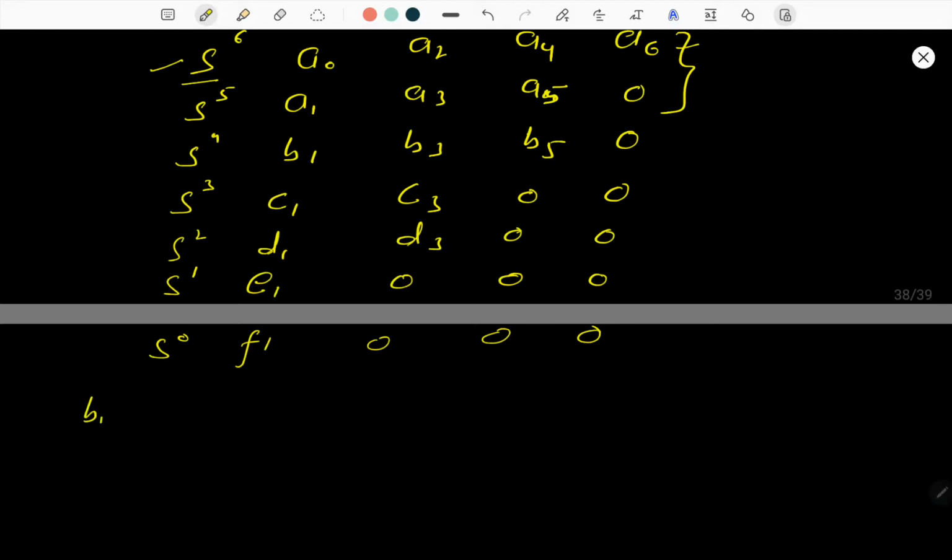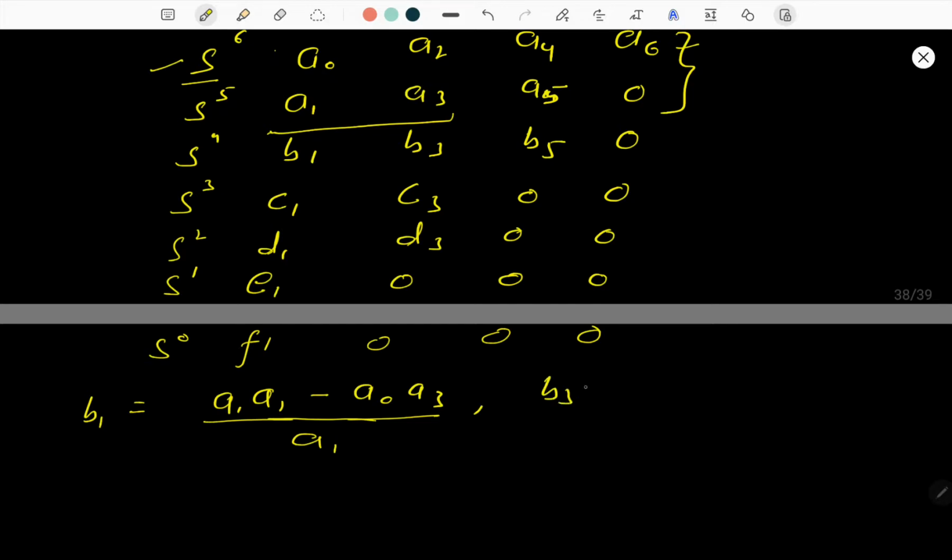B1 is simply, just consider this over here for b1: a1 into a2 minus a0 into a3 divided by a1. This is b1, okay. What is b3? b3 is simply, we will consider this and this.